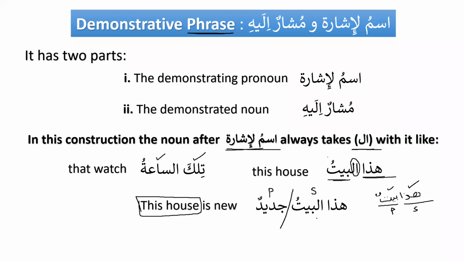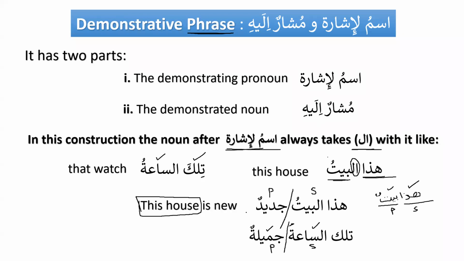So here ismul ishara hadha al-bayt is the subject and jadidun is the predicate. Similarly, we say tilka sa'atu jamilatun. Tilka sa'atu will be the subject and jamilatun will be the predicate. And we know that subject and predicate are equal in number and gender. So tilka sa'atu is feminine, and jamilatun is also feminine. Subject is singular and predicate is also singular. Here, hadal baytu, baytu is masculine, and that's why the predicate is also masculine.